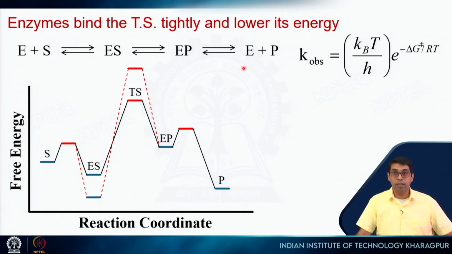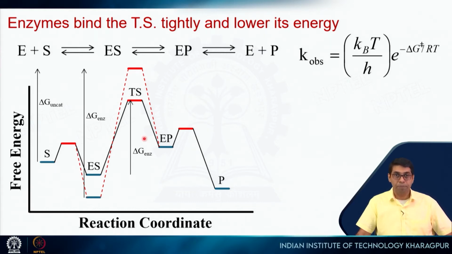So, what will happen to the reaction? If my delta G is increased, the reaction will become slower, right. So, if the enzyme binds the substrate tightly, not the transition state, then we will have actually a slower reaction, right. So, instead what the enzyme does, it of course will bind the substrate because you need specificity, right. So, it will lower it, but then it will bind the transition state even more tightly. So, this lowering is much more than this lowering, okay. So, instead of lowering it up to this, the ES goes here. So, the energy difference is this, and in this case the energy difference is this, right.